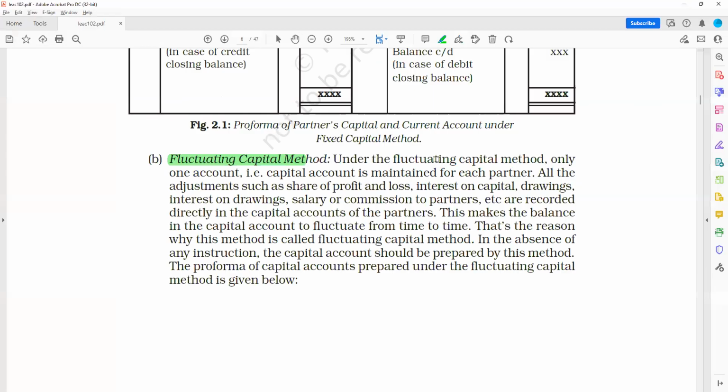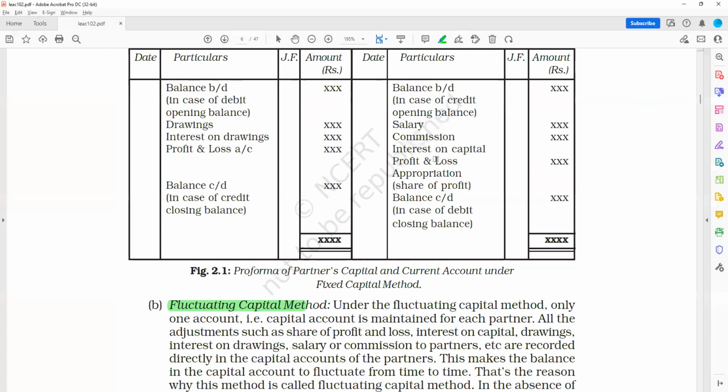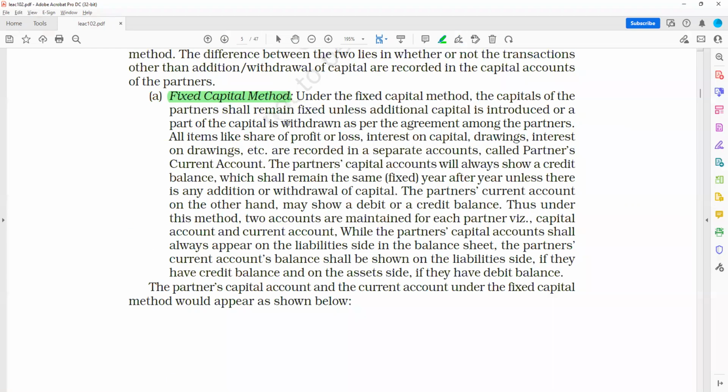Okay. See, floating capital method and fixed capital method. The capitals of partners shall remain fixed unless additional capital is introduced or part capital is withdrawn as per the agreement among the partners. All items like share of profits, interest on capital, drawings, interest on drawings, etc., are recorded in a separate account called partners current account. This is what we have discussed, right? The partners capital accounts will always show a credit balance, which shall remain fixed year after year unless there is any addition or withdrawal of capital. Okay, this point is also clear.